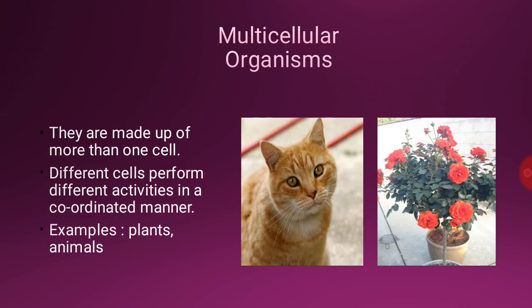2. Multicellular organisms. These organisms are made up of more than one cell. In these organisms, different cells perform different activities in a coordinated manner. Examples are plants and animals.